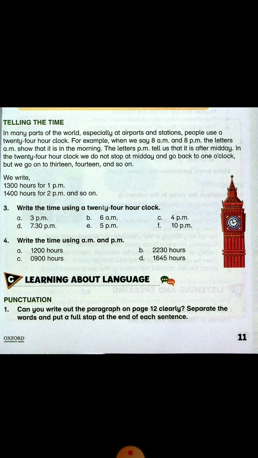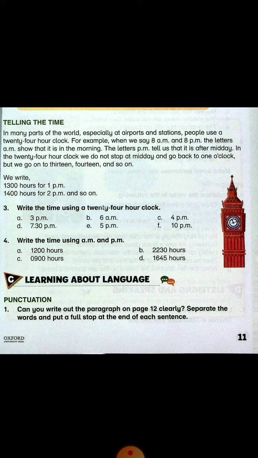And next, question B, 6 a.m. This is a.m. This is the morning time. So, we will not change it. Rather, we'll write here 0600 hours. Is that clear? Now, my dear, you will do all the rest of the questions on your own.